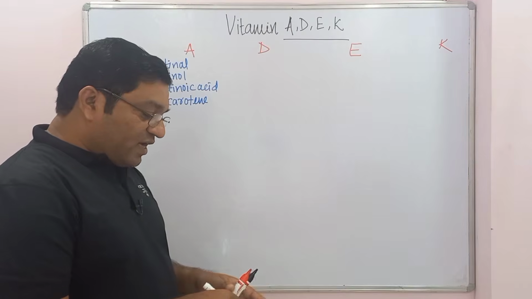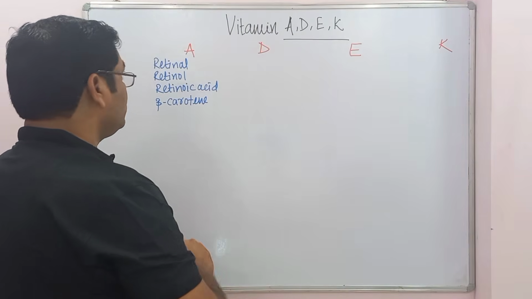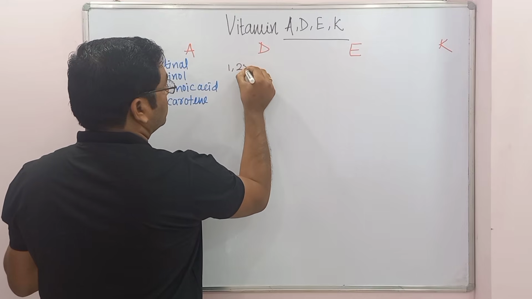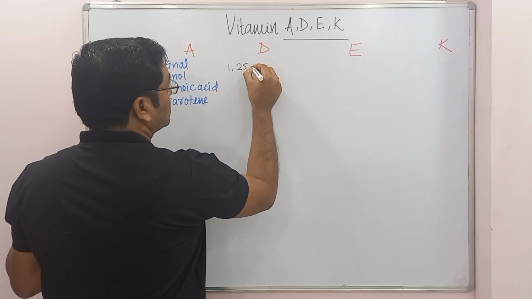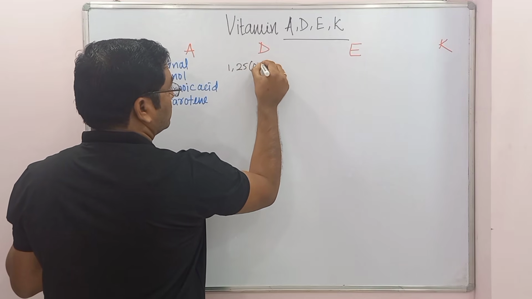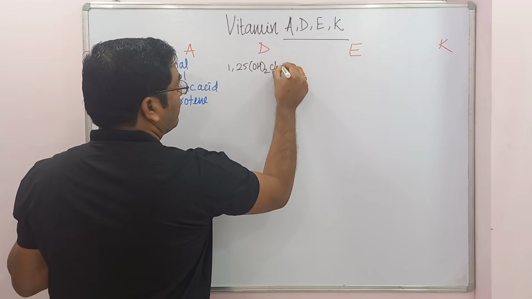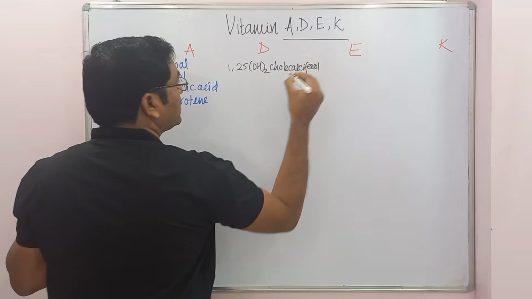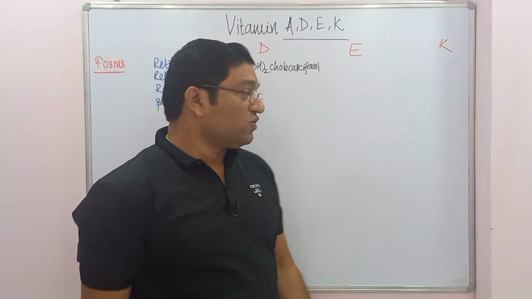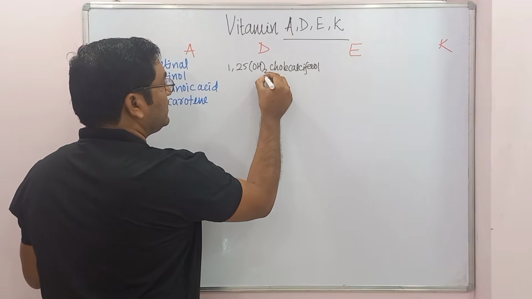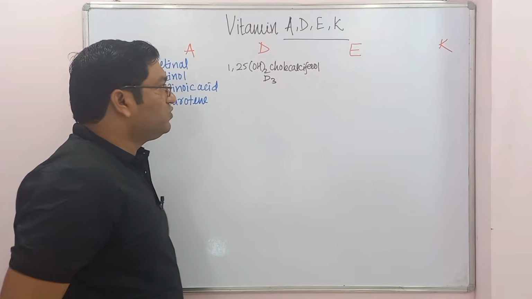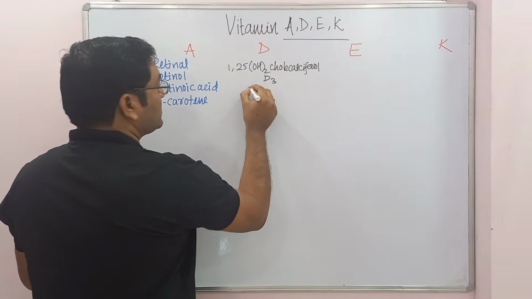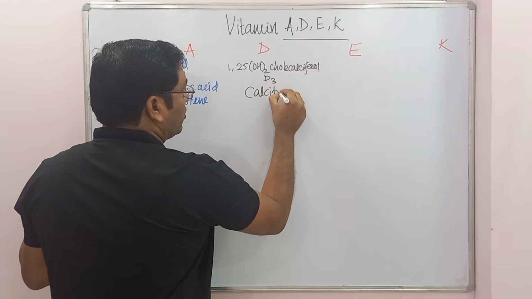Now vitamin D, the active form is 1,25 dihydroxy cholecalciferol. This is the active form of vitamin D. It is also known as vitamin D3. 1,25 dihydroxy cholecalciferol is also known as calcitriol.